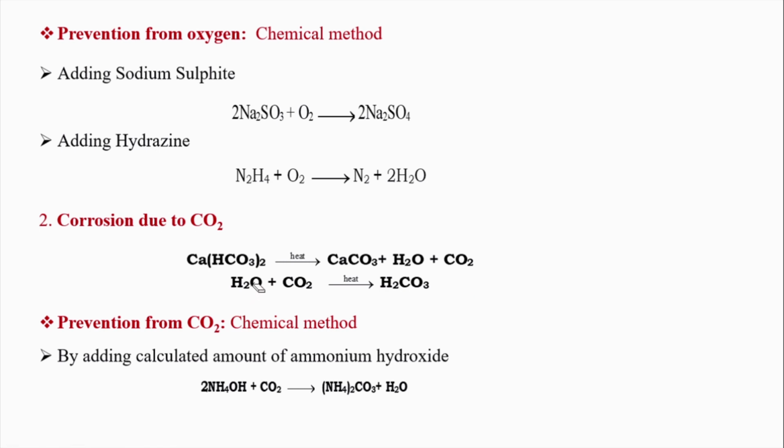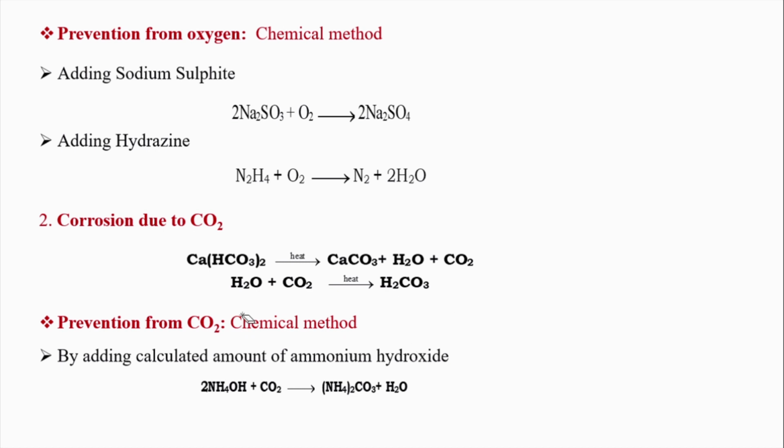This problem can be avoided by a suitable chemical method. Once the water is tested, that means a boiler technician will collect a sample of water, perform a test, and measure the pH. He'll come to know there is carbonic acid, and immediately a calculated amount of ammonium hydroxide is added.